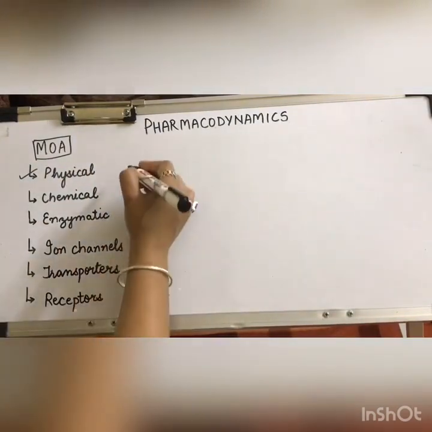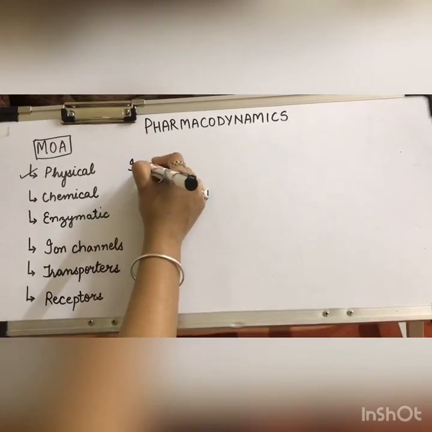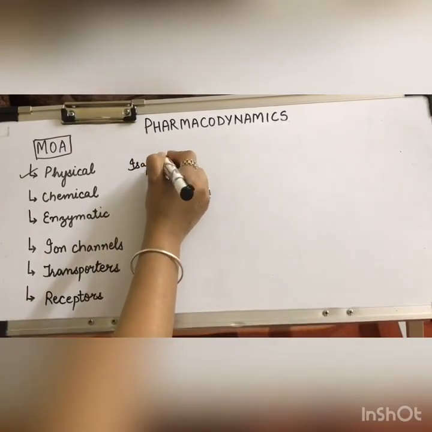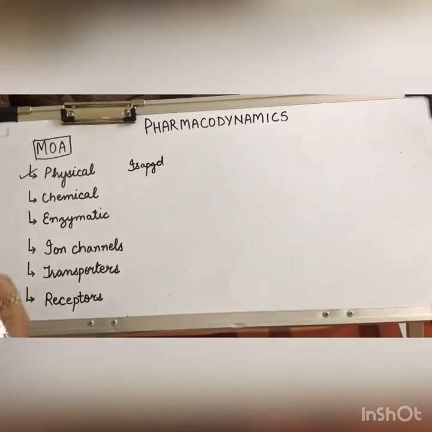For example, isabgol. Isabgol is a drug. When we consume this drug, it goes inside the intestine, absorbs water and swells to a larger size as compared to its original size. This is known as bulk forming capacity.